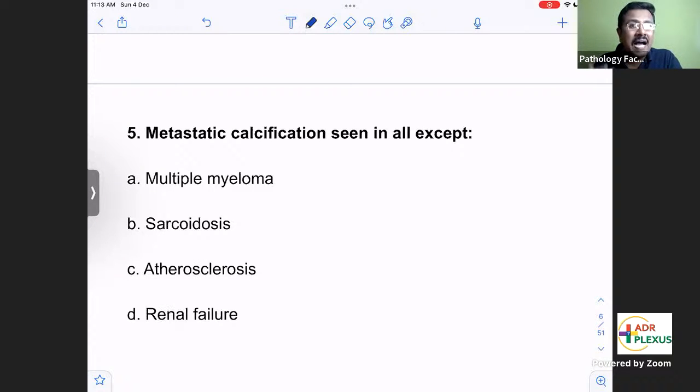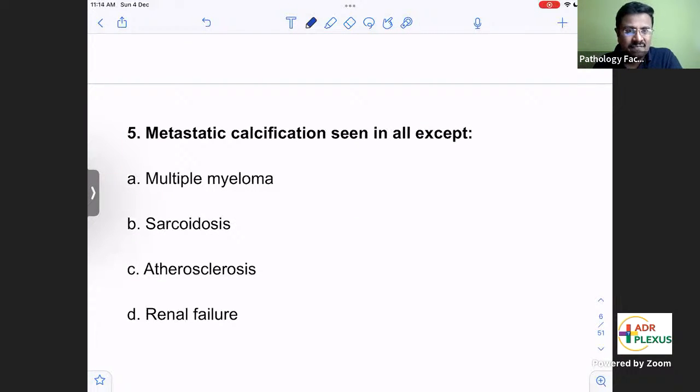So the excess calcium will be deposited in live tissue. The commonest tissues are gastric mucosa, kidney and lung.